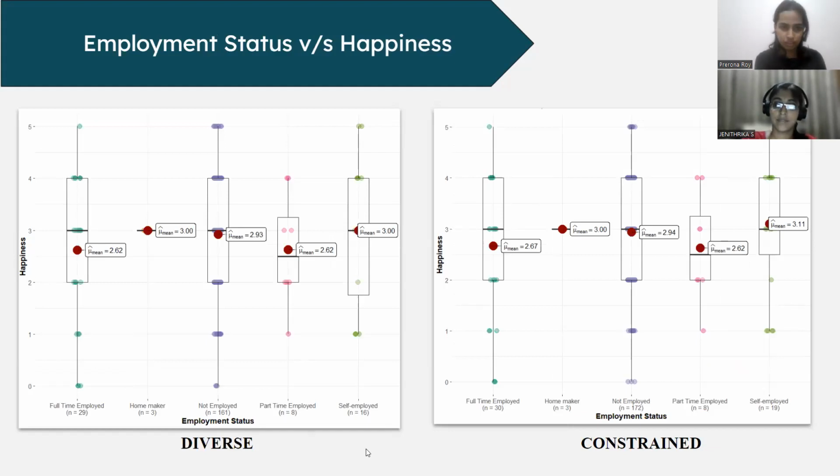This is employment status versus happiness. There were 5 categories here, out of which we have chosen to ignore the homemaker category, since there was probably just one observation in that, so it wasn't possible to draw any constructive inference based on that. So we work with the other 4. Here again, we can see that self-employed people have the highest mean happiness, which is probably not surprising because I think people enjoy being their own boss in general. And again, we'll be performing statistical tests in order to be sure.